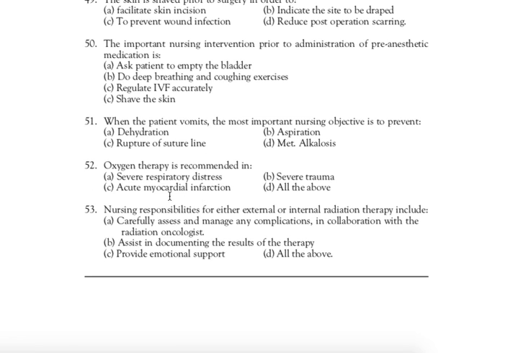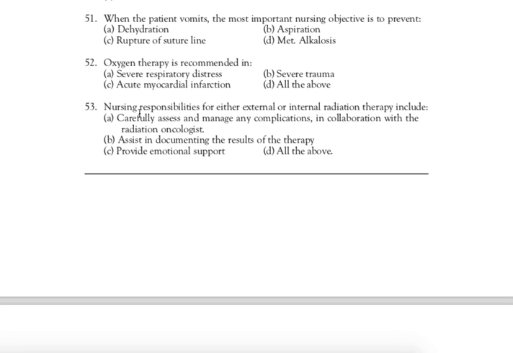Next question, question number 52. Oxygen therapy is recommended in. Correct answer is D. All of the above. Severe respiratory distress, oxygen therapy is used. Severe trauma and acute myocardial infarction. So right answer is D. All of the above.